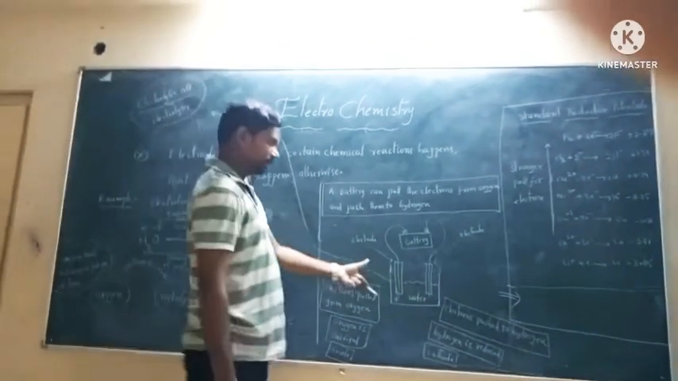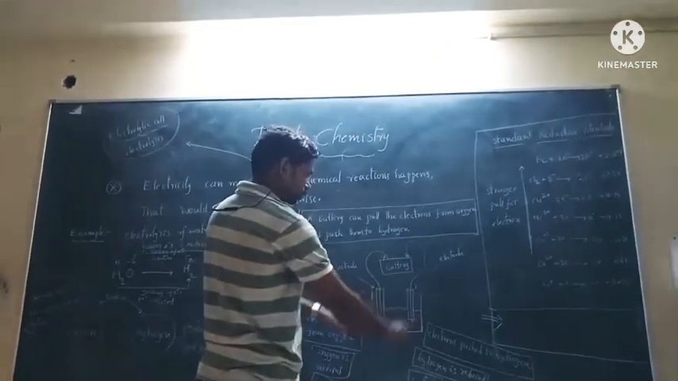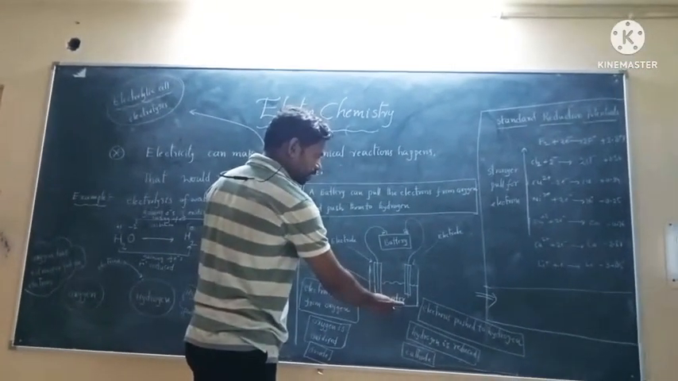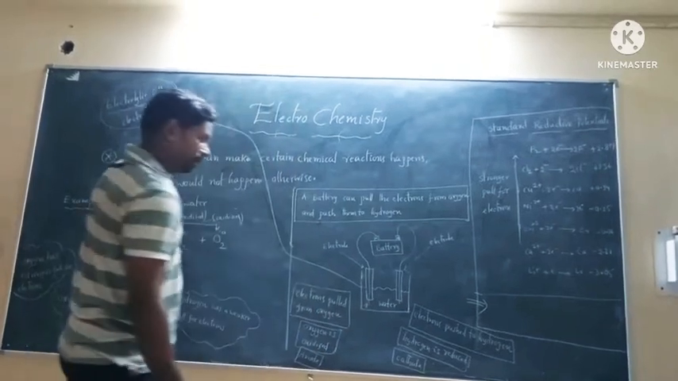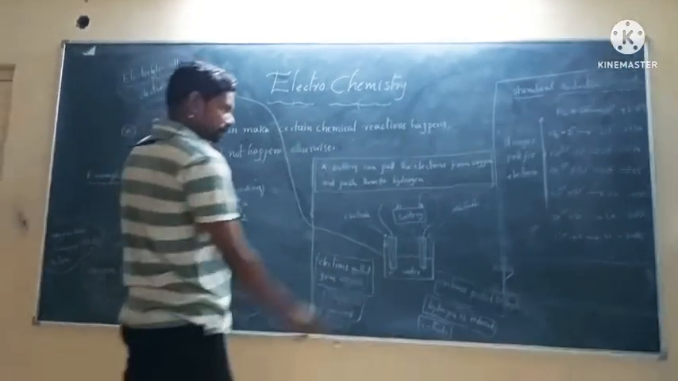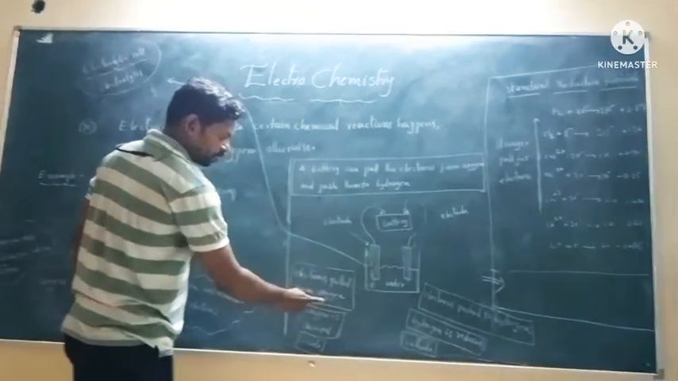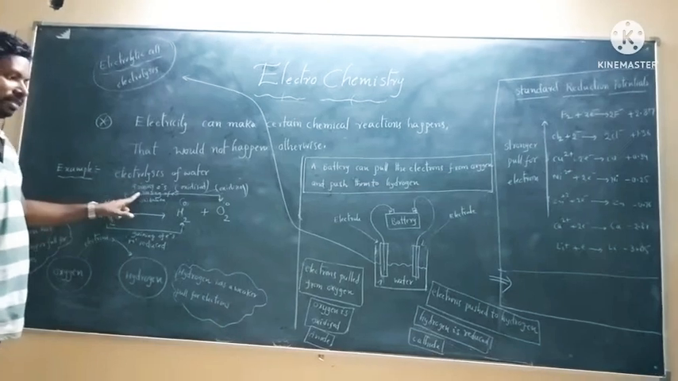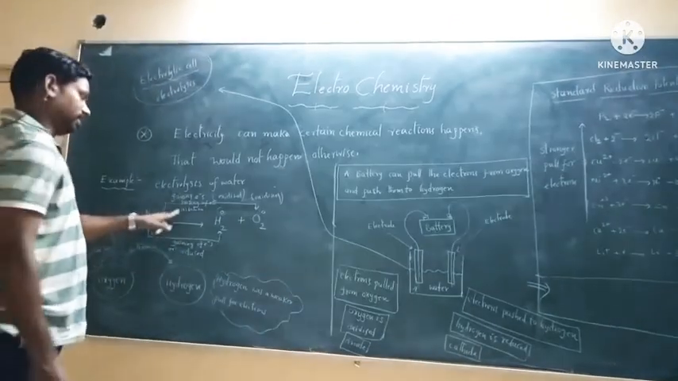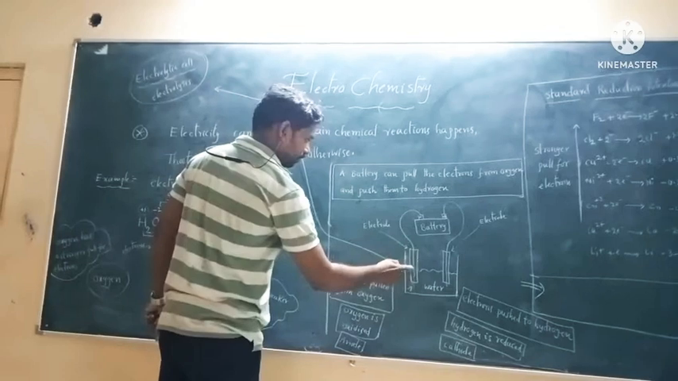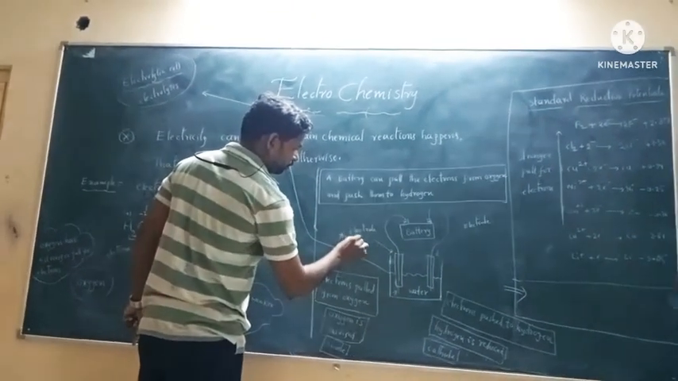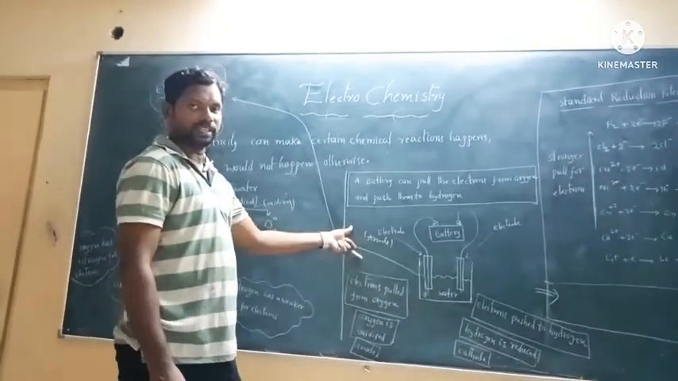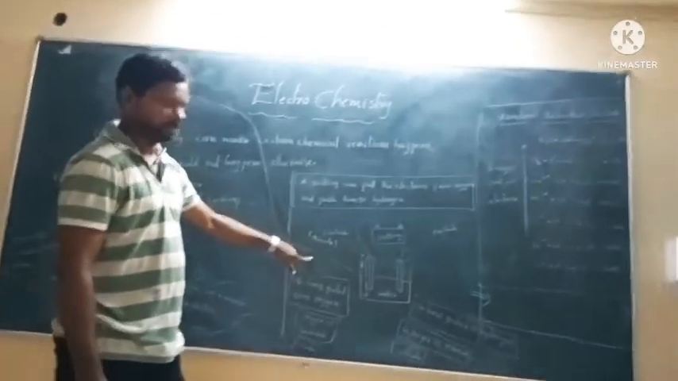If you observe this experiment, when you connect the battery and electricity passes, the water molecule is dissociated into hydrogen gas and, at the same time, oxygen gas. The battery pulls the electrons from the oxygen. The oxygen is oxidized. This process is called oxidation, and this electrode is called the anode. What is the anode? The electrode where the oxidation takes place.